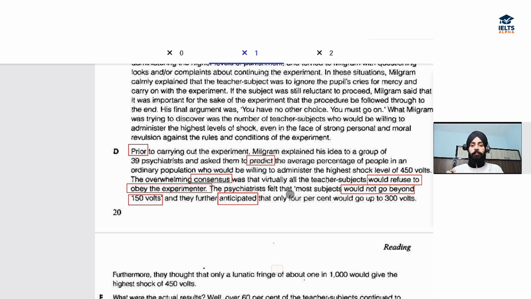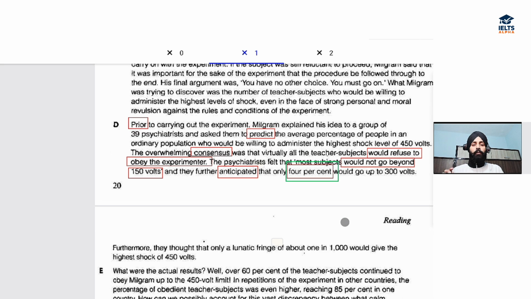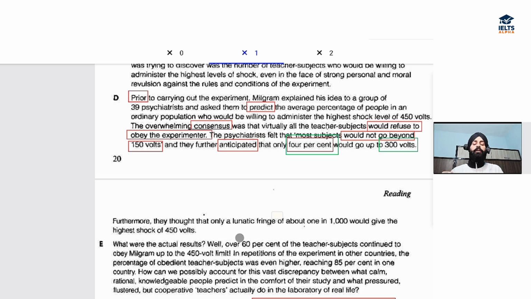Now, we were talking about stats here, and here we have 4%. So, this was the expectation. Only 4% would go up to 300 volts. Furthermore, they thought that only a lunatic fringe, so a very rare person.